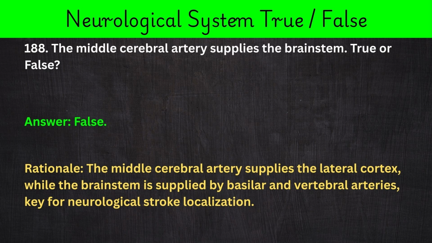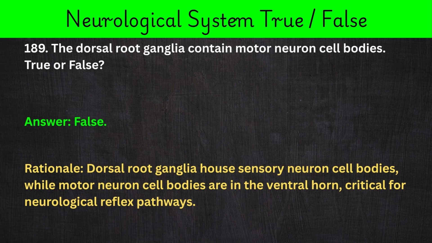188. The middle cerebral artery supplies the brainstem. True or false? Answer: false. Rationale: the middle cerebral artery supplies the lateral cortex, while the brainstem is supplied by basilar and vertebral arteries, key for neurological stroke localization.